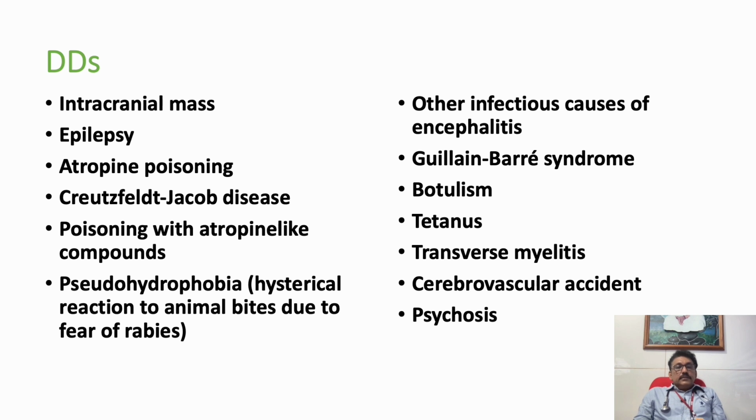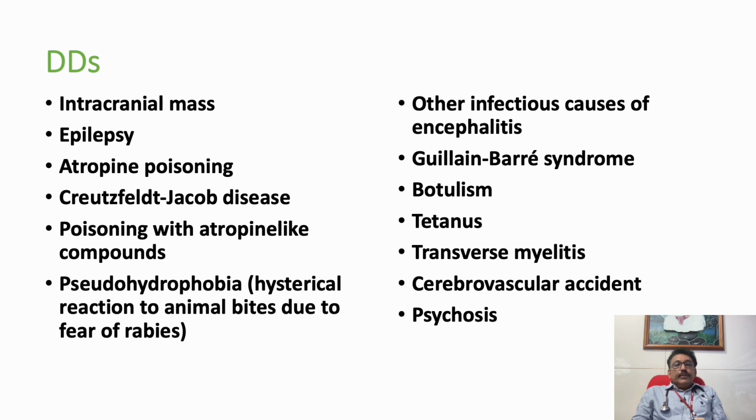Intracranial mass lesions, epilepsy, poisoning with atropine or atropine-like compounds, pseudohydrophobia, that is hysteria after a dog bite or cat bite. They believe that they have developed rabies and all its complications, or malingering, or complications like rabies, but it is not.